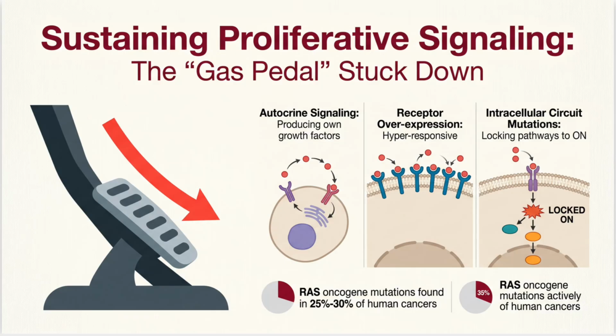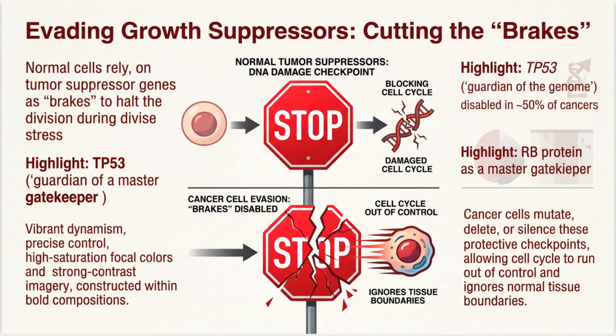For instance, RAS oncogene mutations actively drive this process and are found in 25% to 30%, and up to 35%, of human cancers. Next, cancer cells must evade growth suppressors by effectively cutting the cellular brakes. Normal cells rely on tumor suppressor genes as brakes to halt division during diverse stress, using DNA damage checkpoints to block the cell cycle.